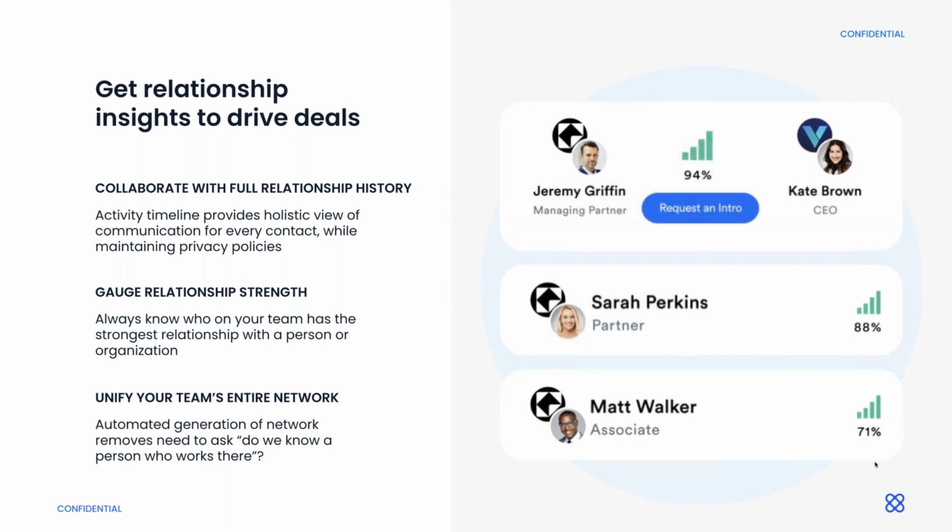And finally, get relationship insights to drive deals. So you're going to be able to collaborate because you're going to have that full relationship history. No more you're saying, hey, does somebody on this team know XYZ or whatever company? We'll actually provide that information for you. And the way that's done is surfacing it through your email communication. So it's no longer, oh, maybe I know this person, but it's been a few years. We're going to take that information, run it through an algorithm, and help you understand the strength of your relationship based on your communication history.